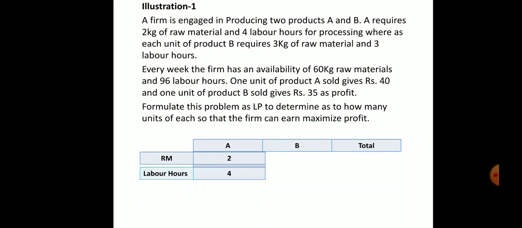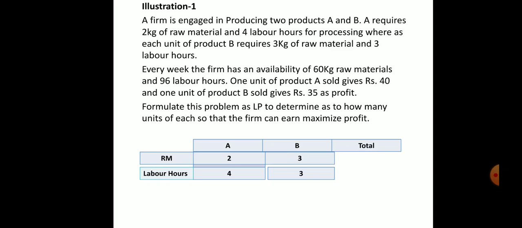So it's clear, students, you have to understand the question, then you can easily do it. Next, each unit of product B requires 3 kgs of raw material and 3 labor hours. This is what they have given. It's clear, students, the first paragraph. Next, every week the firm has an availability of 60 kgs of raw material, which is what they have given in the problem.